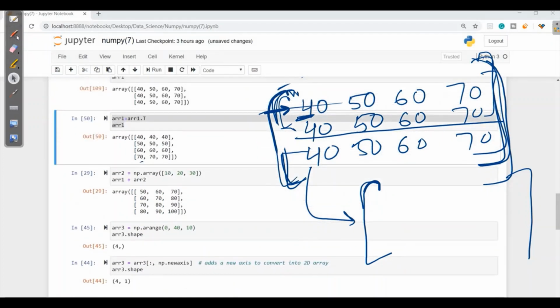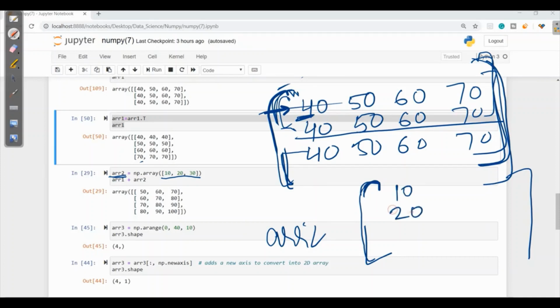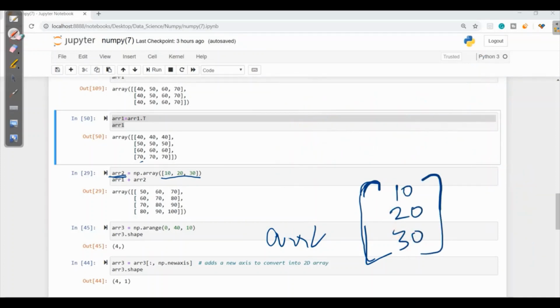Now in the next, it says to make another array, array 2. So I'll make another array with the name ARR2, where I need to have np.array 10, 20, 30.